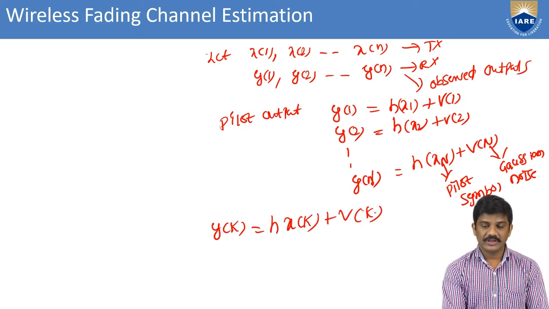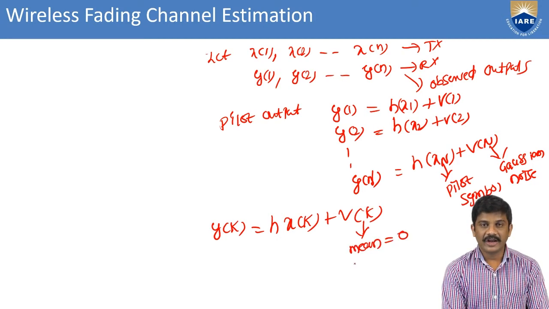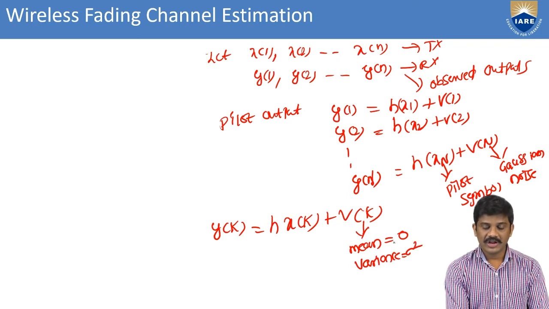Here we know the mean of the noise, as found in the previous sessions, is 0 and the variance is sigma square. And coming to y, here the mean is h of x of k.